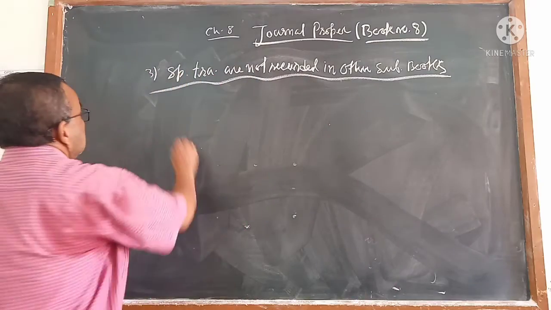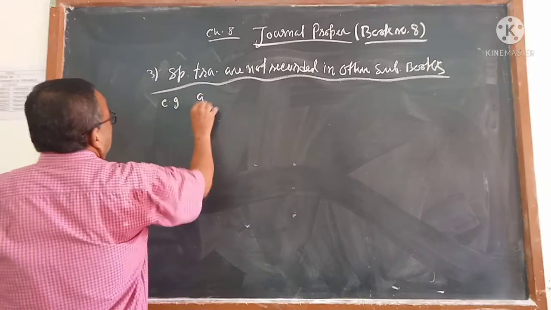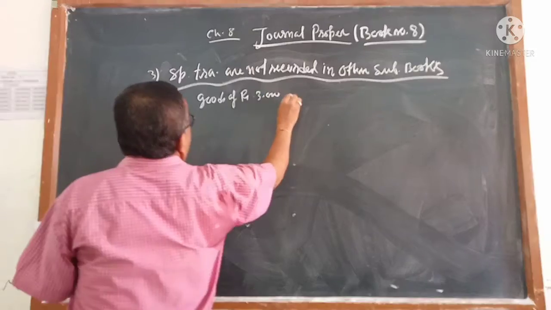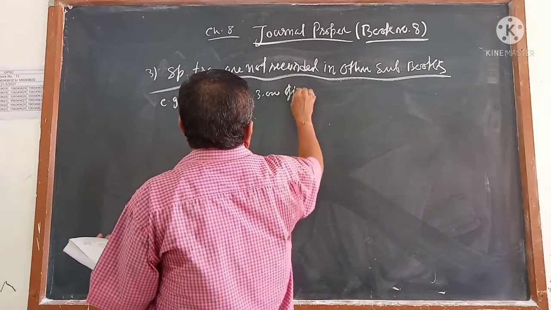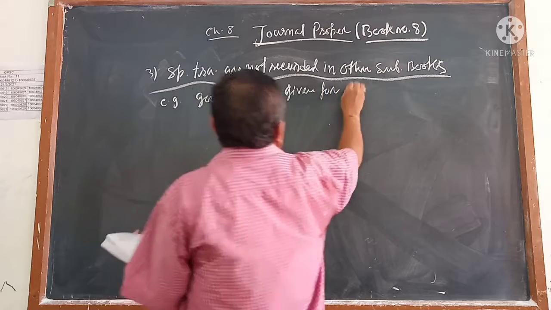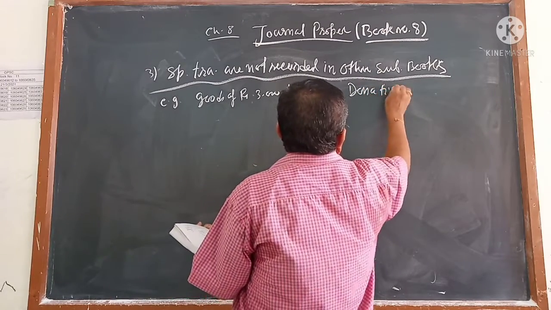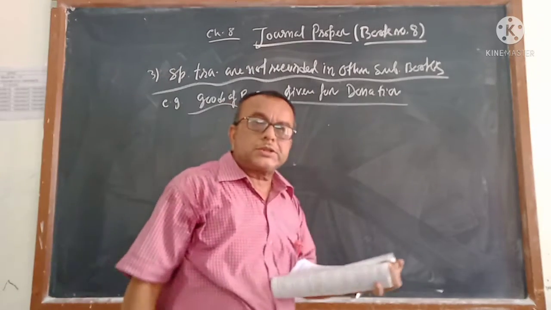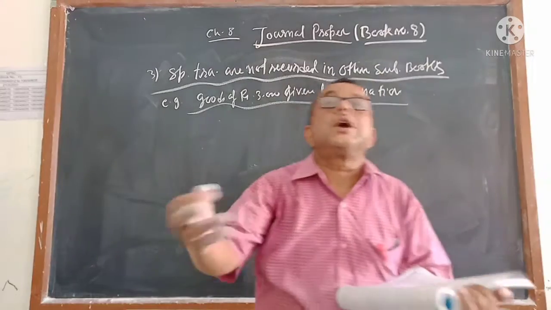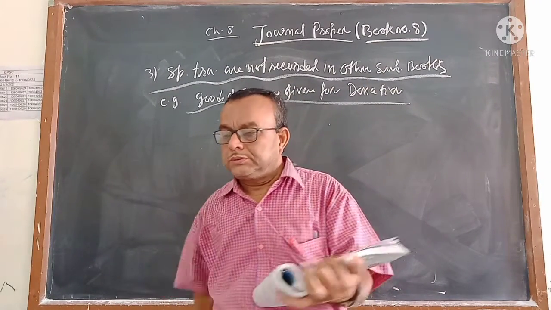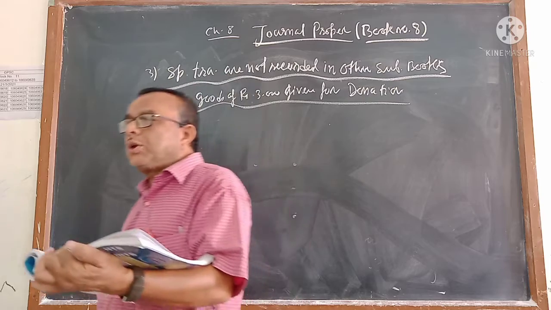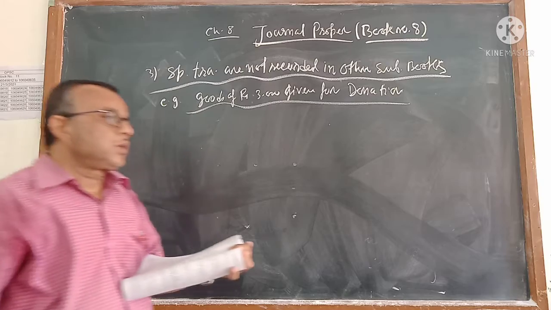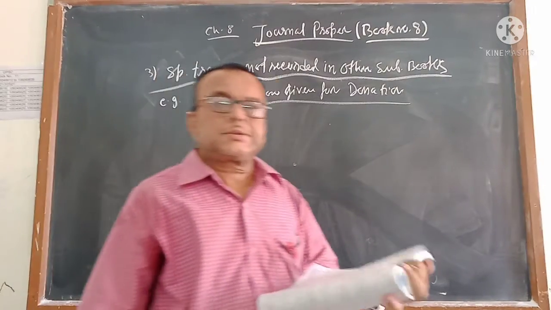So you are given transactions. Example, if I say goods of rupees 3,000 given for donations. It is a transaction for goods going out, but you did not sell. Goods sold, that तो book number 2 में जाएगा. Did you sell the goods? No. You have given the goods to the charity, donations.